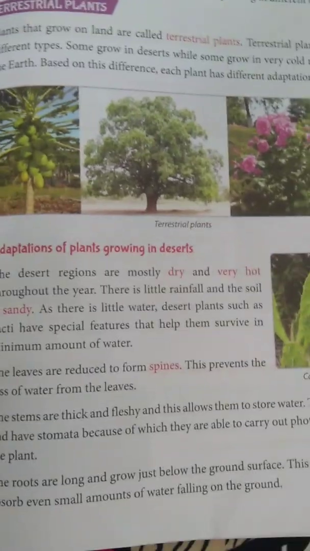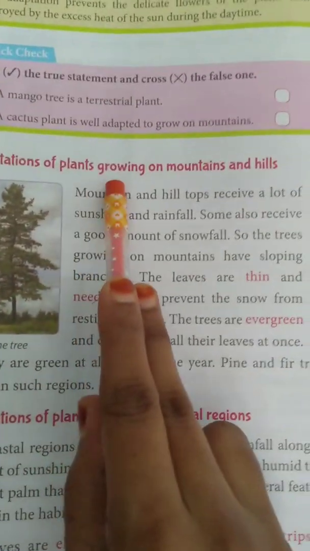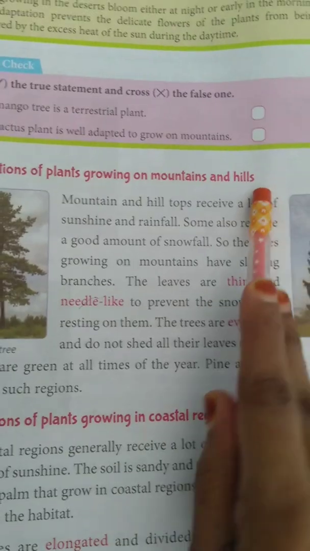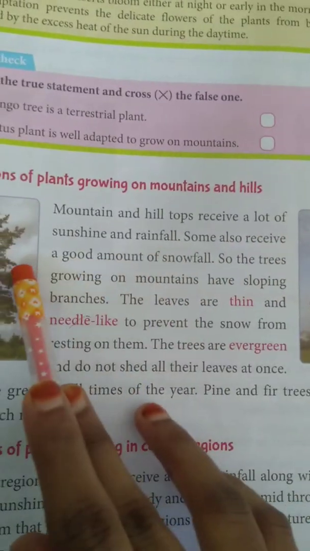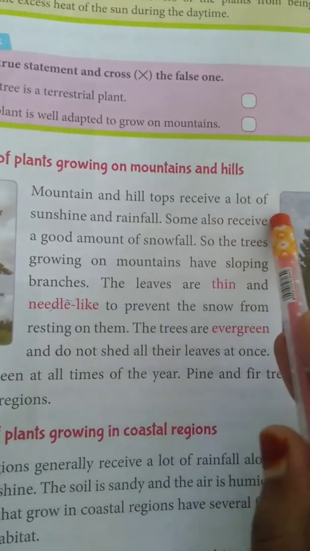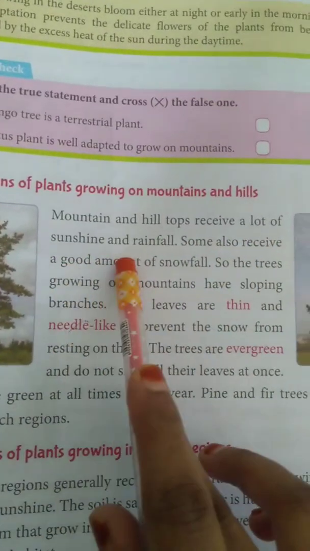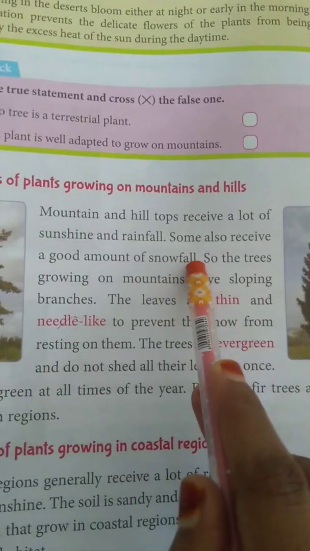Okay, so let's discuss the second topic of this chapter. Adaptations of plants growing on mountains and hills. Mountain and hill tops receive a lot of sunshine and rainfall. Some also receive a good amount of snowfall.